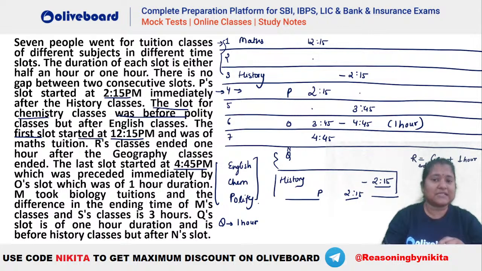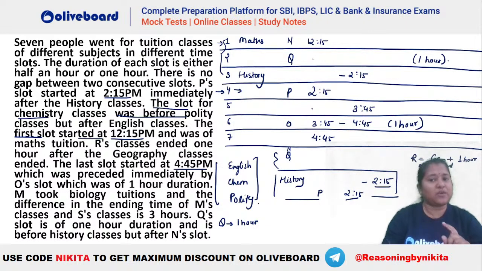So you can see this is the kind of situation that we are getting. And before history you should have your Q and N. So you can see these two will be your Q and N here. So we have your N here and your Q here. So we got your N and Q also. We know Q has to be a 1 hour slot duration. So this is your 1 hour here.